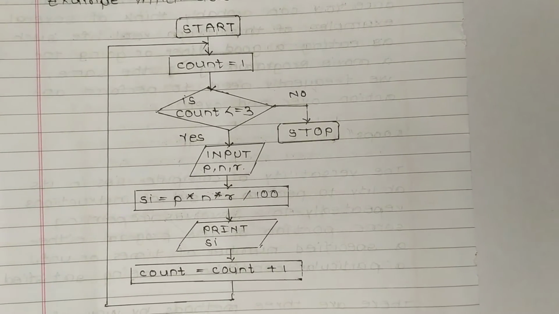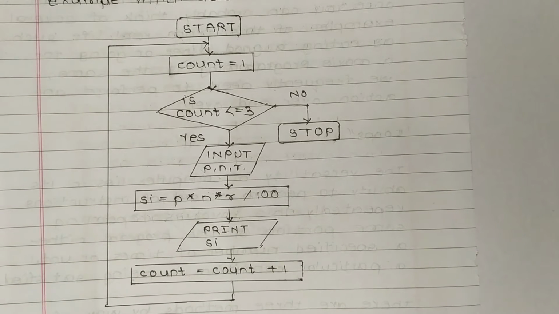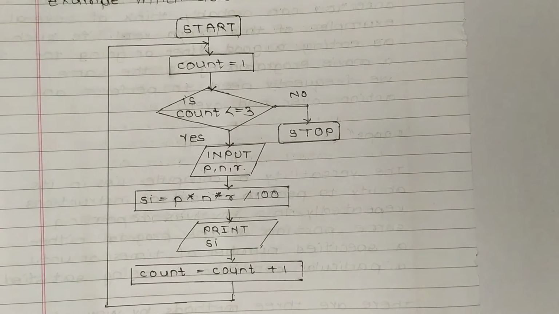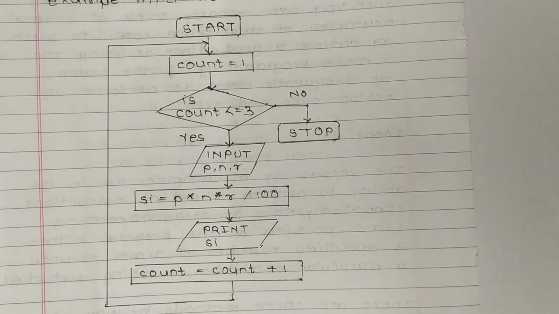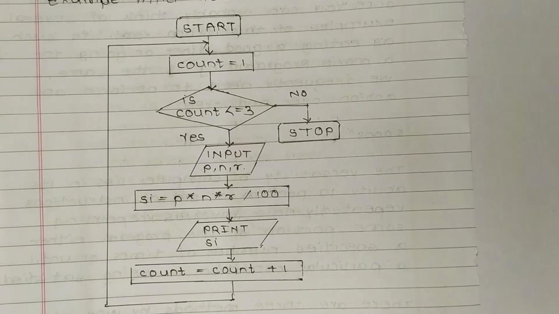So this is a flowchart for while loop. This is an example actually. In the first block there is a start. So here we are starting. Now the arrow is pointing towards count is equal to 1. So initially count is 1. Then it is pointing towards is count less than or equal to 3. If yes, then input P N R. This is for simple interest, and if no, then stop.